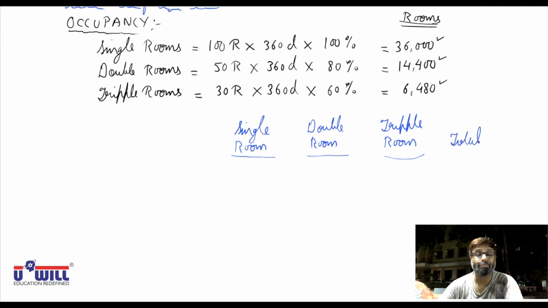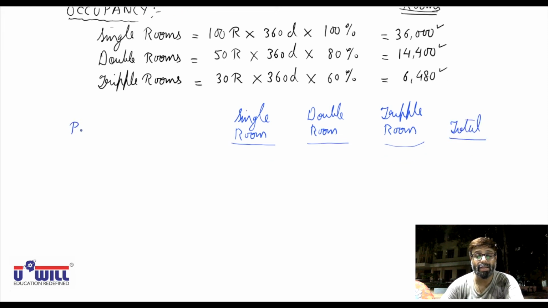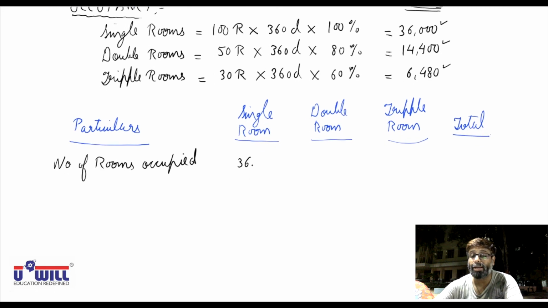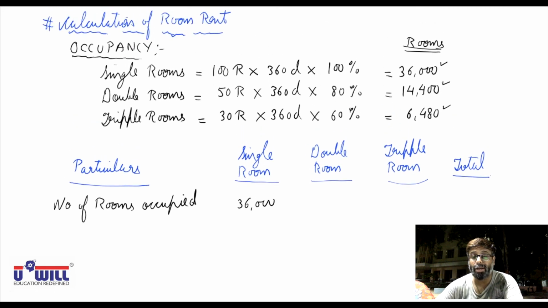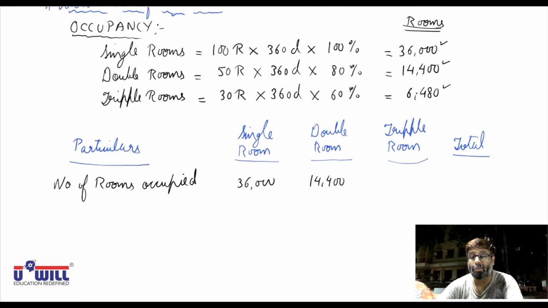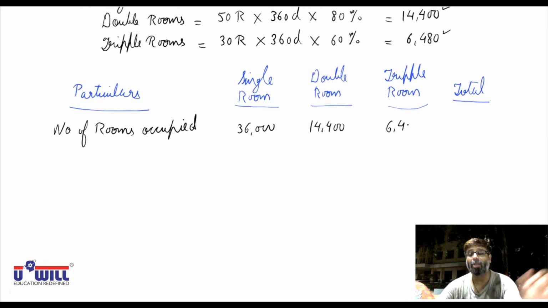Here we can make particulars. So all of you can pause the video and make these columns systematically. Now very first what we do is number of rooms occupied or sold. What are the number of rooms occupied or sold? 36,000 single rooms as we have calculated here, 14,400 double rooms as we have calculated here, 6,480 triple rooms. This total is not required presently.